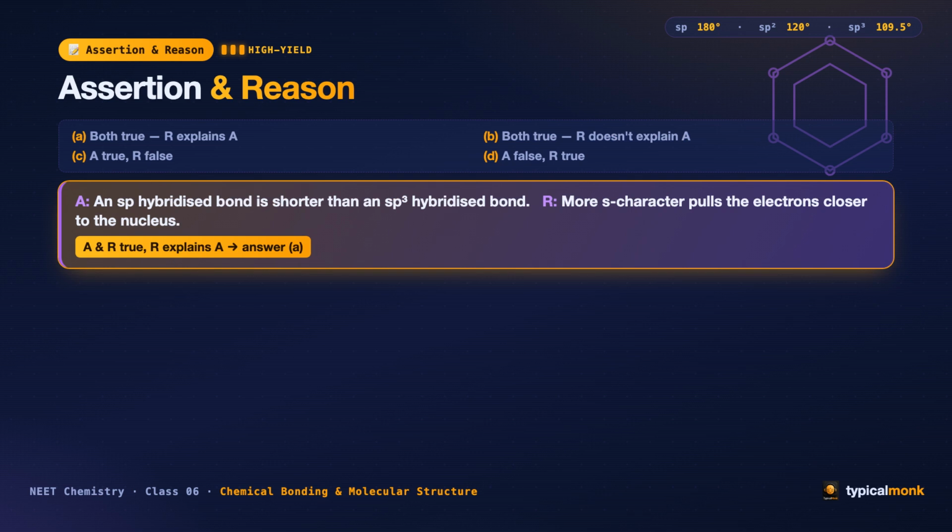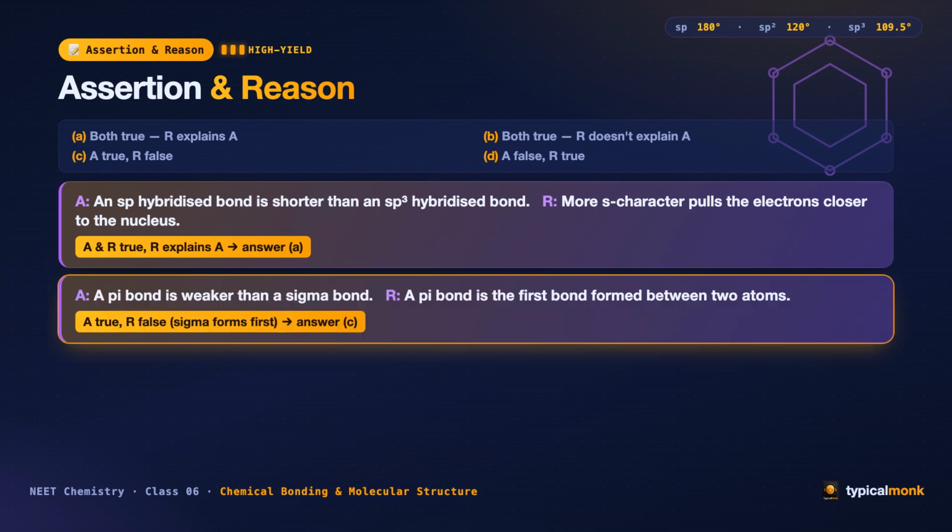First one. Assertion: A bond made from an sp hybrid orbital is shorter than one made from an sp³ orbital. Reason: More s character pulls the shared electrons closer to the nucleus. Check each on its own. Is the assertion true? Yes, sp bonds are shorter. Is the reason true? Yes, more s character means the electrons hug the nucleus more tightly, shrinking the bond. And does the reason explain the assertion? Perfectly. Both true. Reason explains.